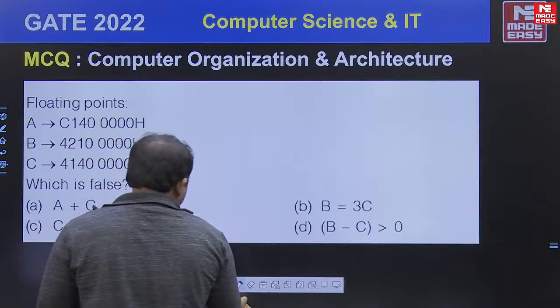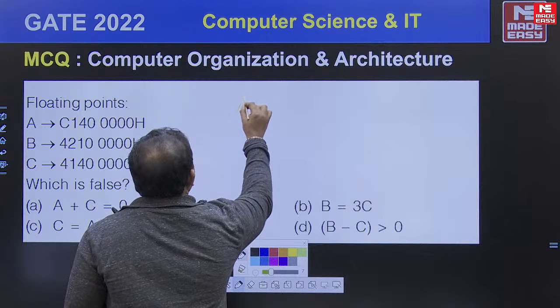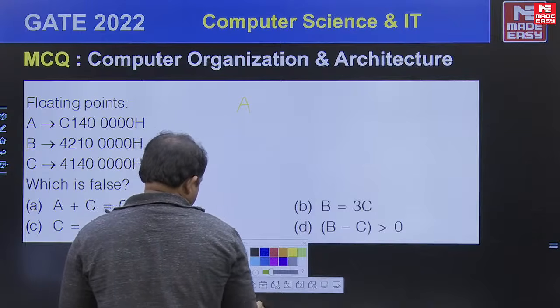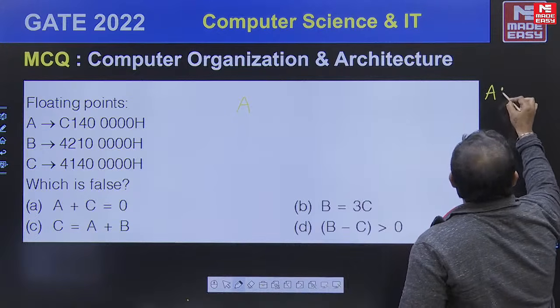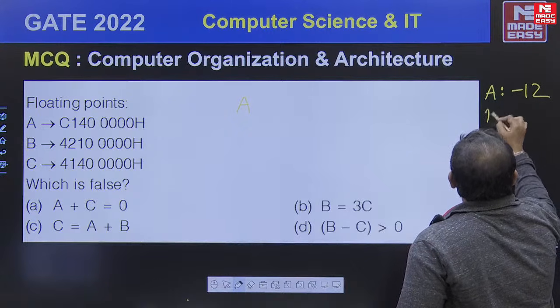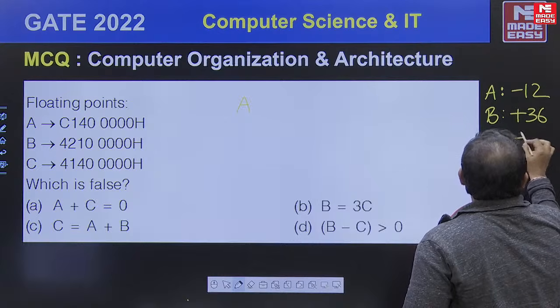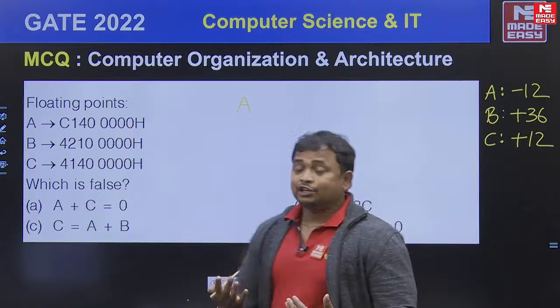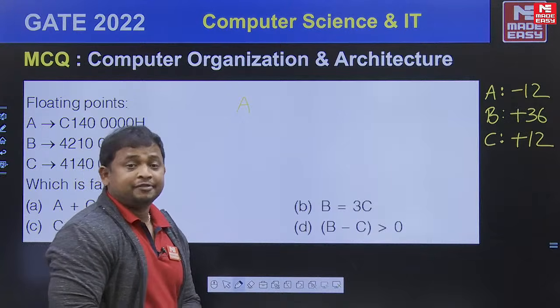Here, what we observed is a value equal to minus 12, b value equal to plus 36, c value equal to plus 12. These are the values which we already identified by using the 32-bit floating point format.